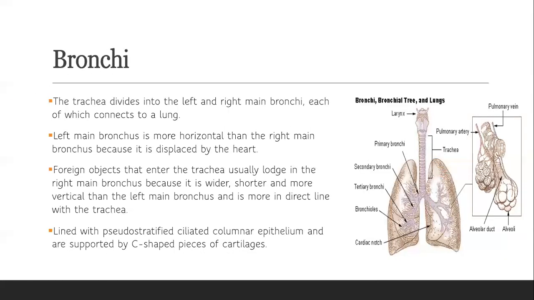I haven't mentioned this yet, but we have the primary bronchi, followed by the secondary bronchi. Then it branches more to become the tertiary bronchi, and the smaller branches that we now call the bronchioles.